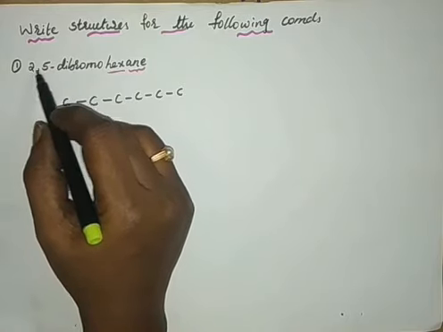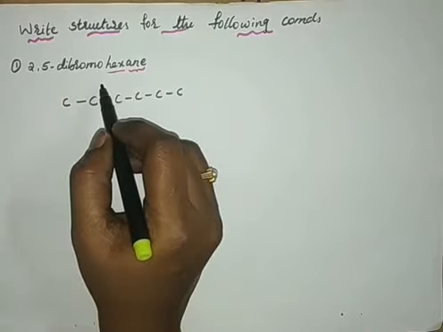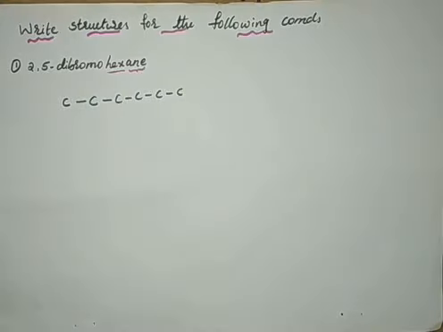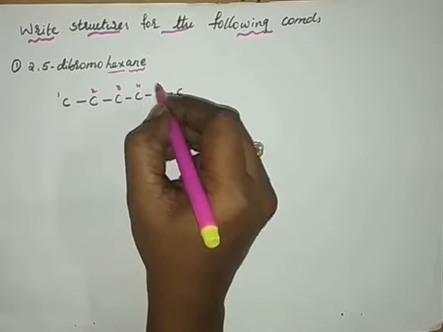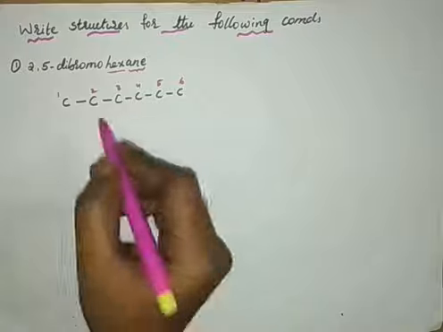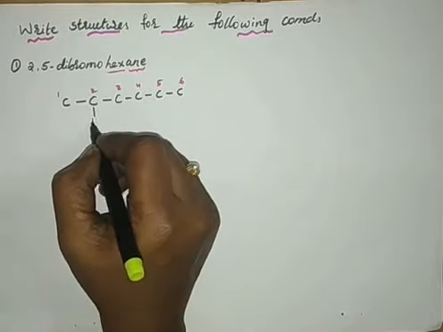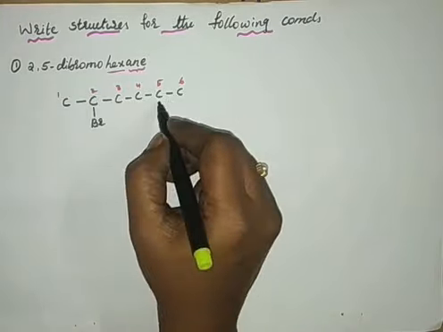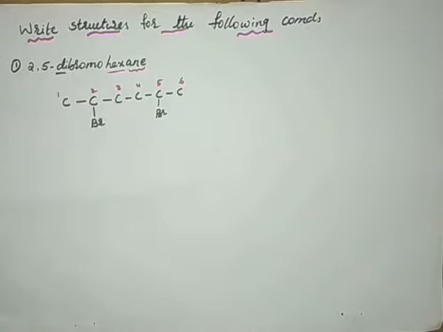For example, 2 and 5-dibromo they have given. After giving the substituents, we have to arrange the hydrogens. See here, let me write the position of carbons, or the numbering of the carbons, properly. Then write the second carbon contains bromo. Bromo means bromine, Br. Fifth carbon also contains a bromine. Similar substituent, therefore di I have used. Then for the remaining, we have to keep the hydrogens.